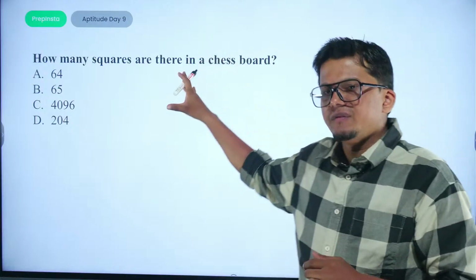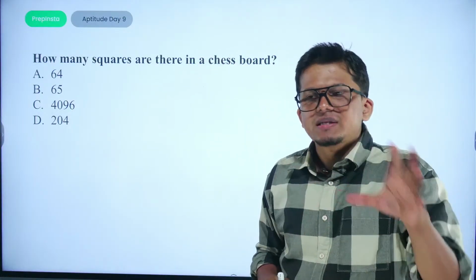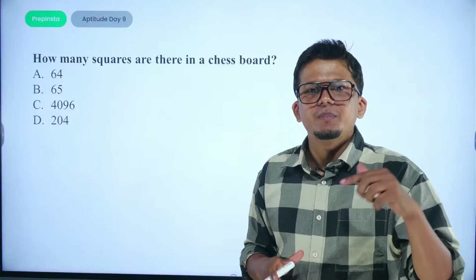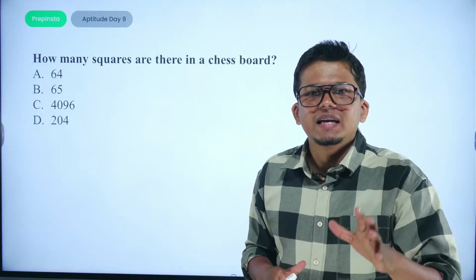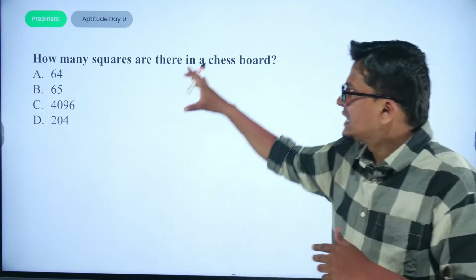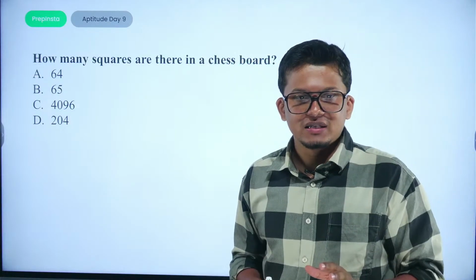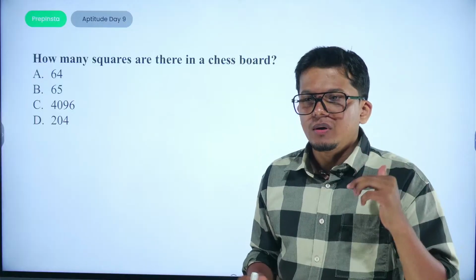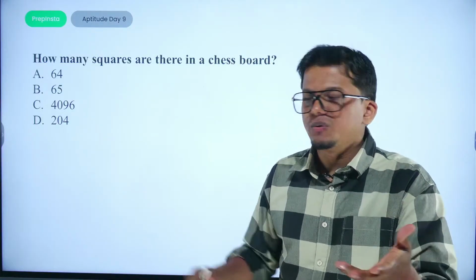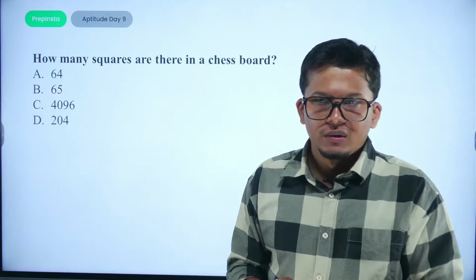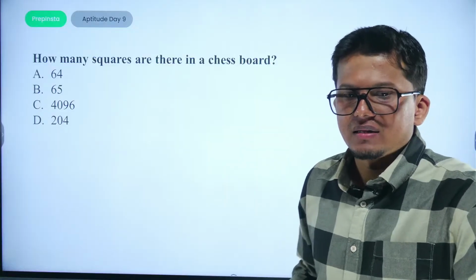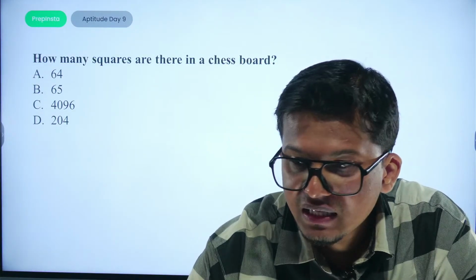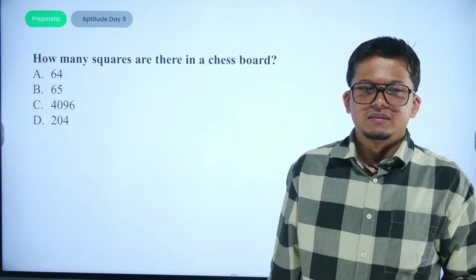So it is an interview based question. Aptitude not only evaluates your thinking skills but logical skills as well. Many times the interviewer asks these varieties of questions in your assessment examinations directly, right? They will simply give you 2 minutes to think, and they will ask how logically you can arrive at the answer. Okay, so how many squares are there in a chessboard? It is an interview based question. Many times these types of questions have been asked.